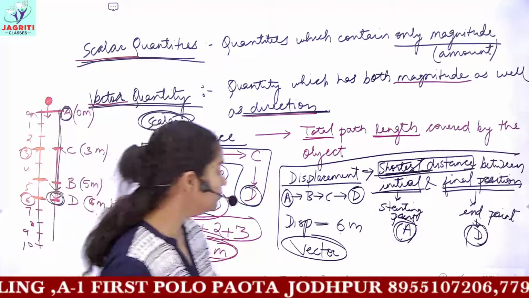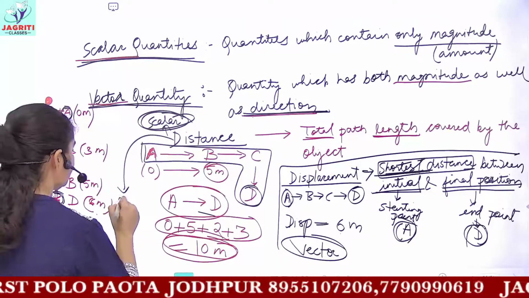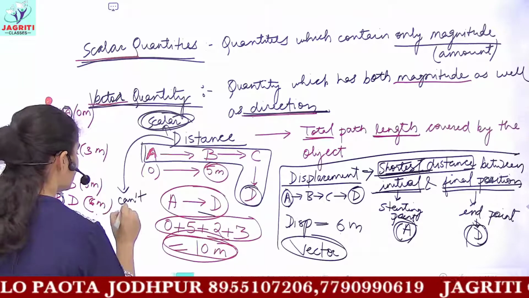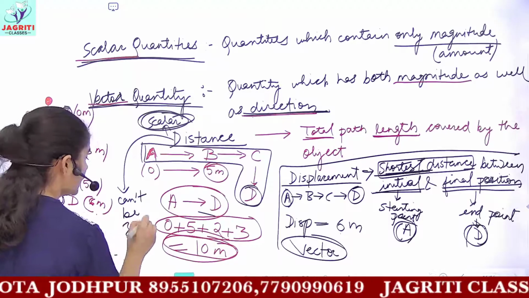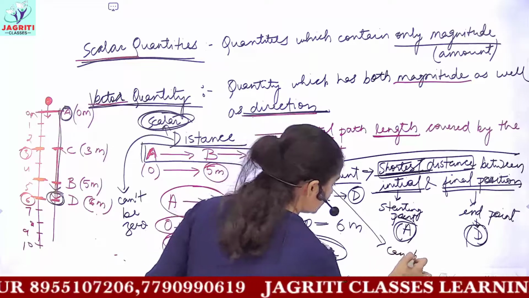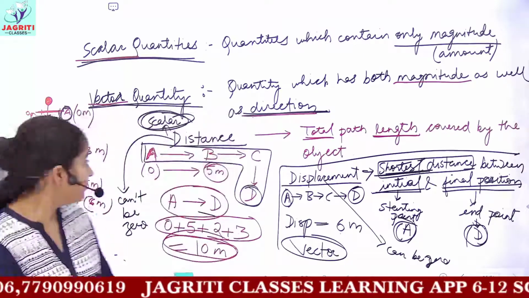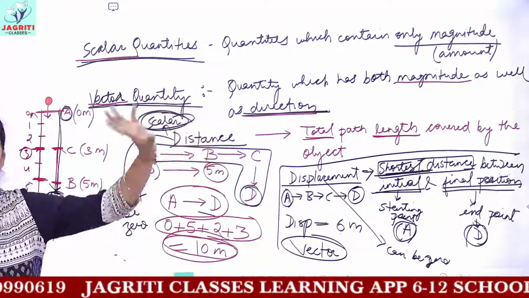Now if an object is moving, remember, distance can never be 0, but your displacement can be 0. It may be 0 or it may not be 0, but distance is never 0.